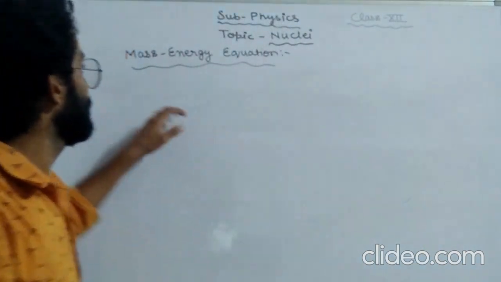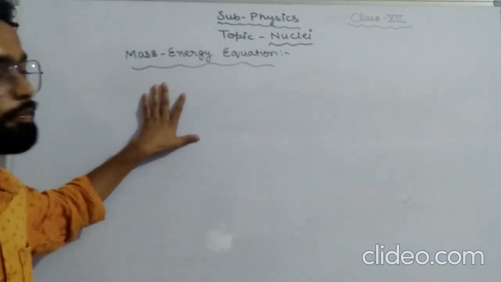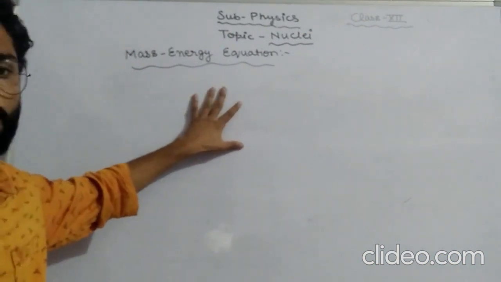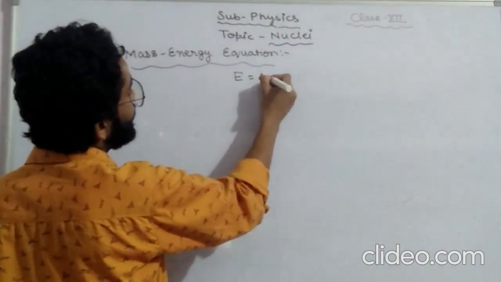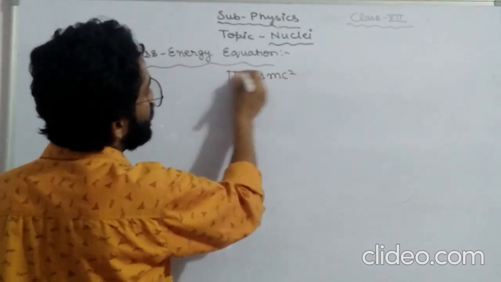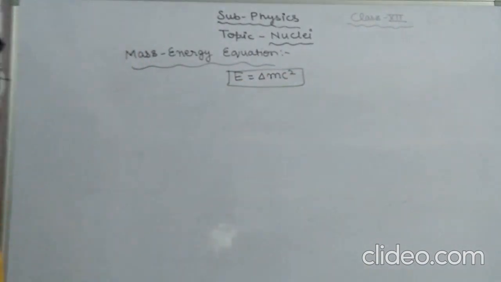Now we are ready with a new topic, that is the mass energy equation. What is the mass energy equation? According to Einstein, it is E equals delta m c square. So here we will learn how to prove this.